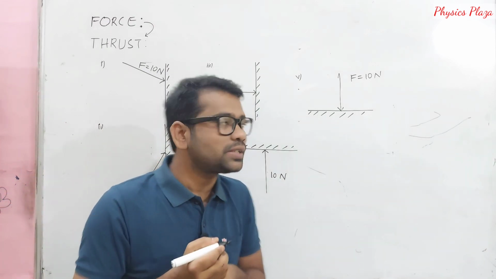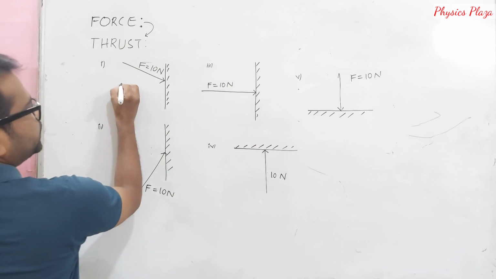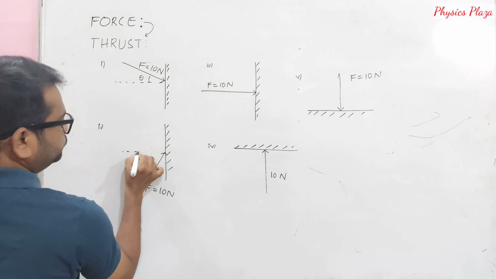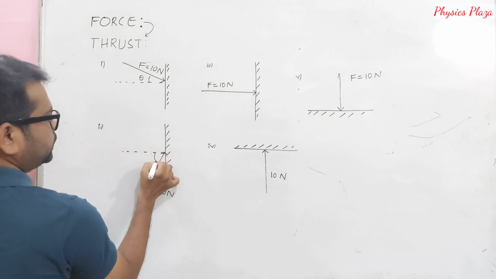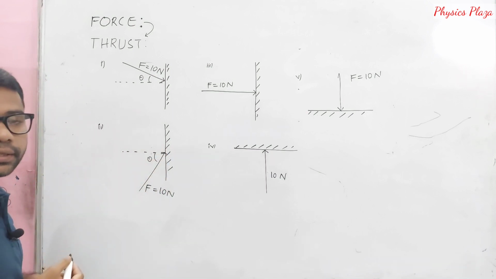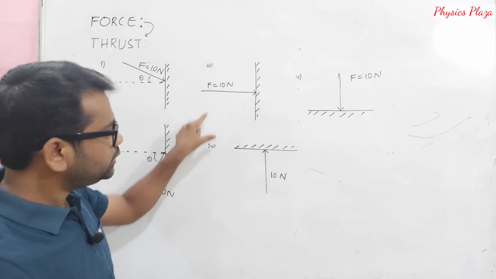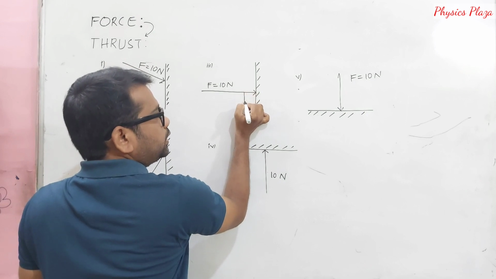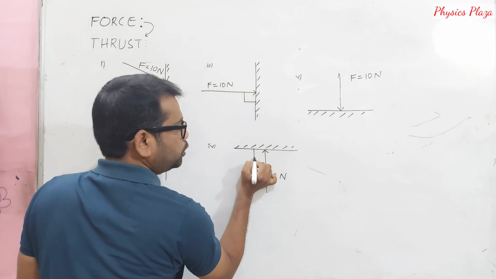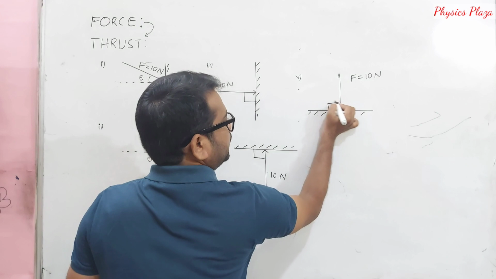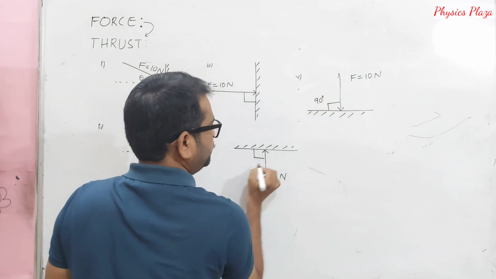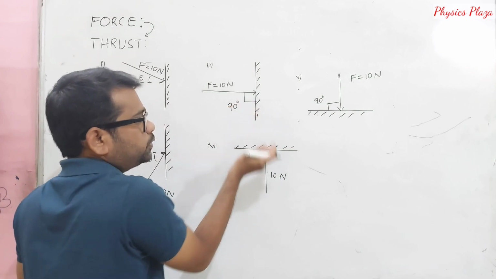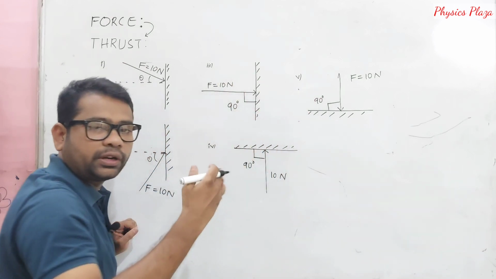But what makes the difference? Look here. In the first case it is acting at a certain angle. Even with the surface it is making a certain angle. But if you can see, in these 3 cases this force is acting perpendicular to the surface. Perpendicular to the surface, that is 90 degrees, in these 3 cases only. It might be upwards or downwards or sideways, whatever it may be.